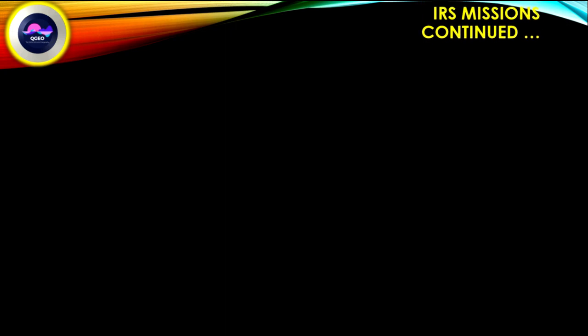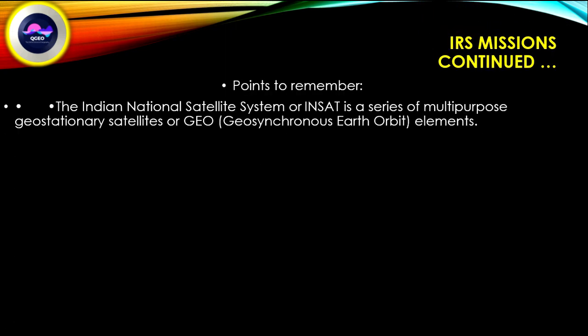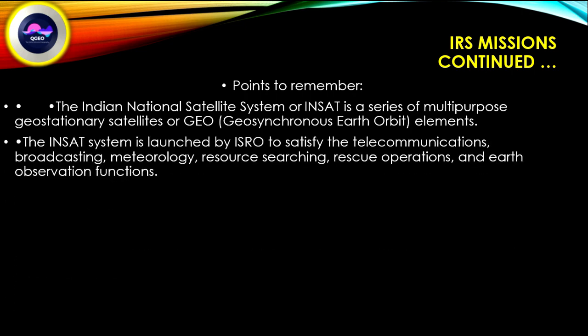Points to be remembered for IRS mission. The Indian National Satellite System or INSAT is a series of multi-purpose geostationary satellites or GEO, geosynchronous Earth orbit elements. The INSAT satellite is launched by ISRO to satisfy the telecommunication, broadcasting, meteorology, resource searching, rescue operation, and Earth observation functions.